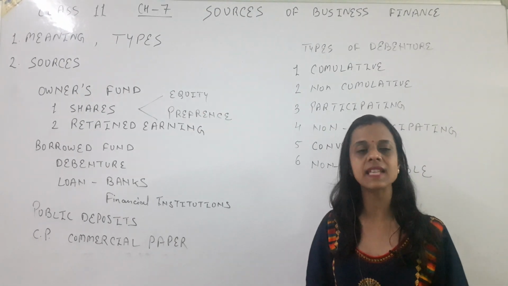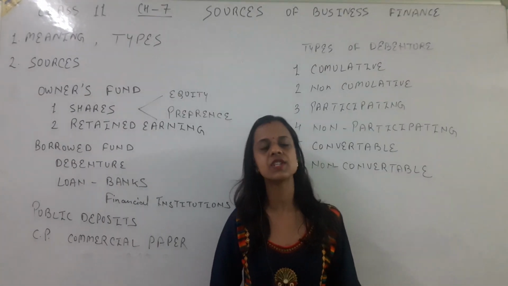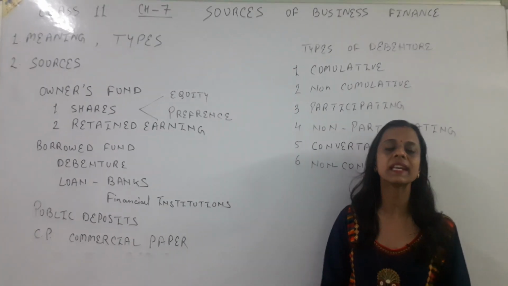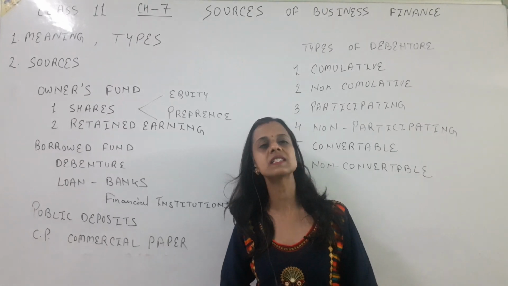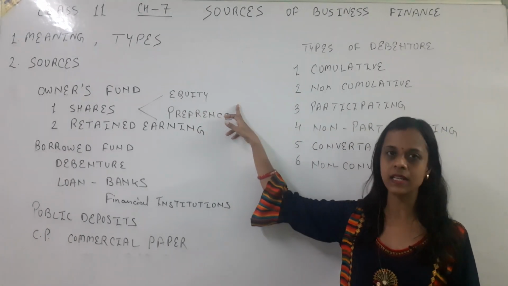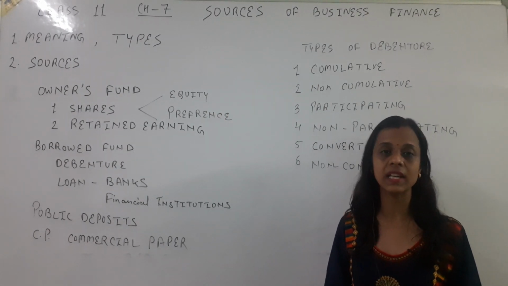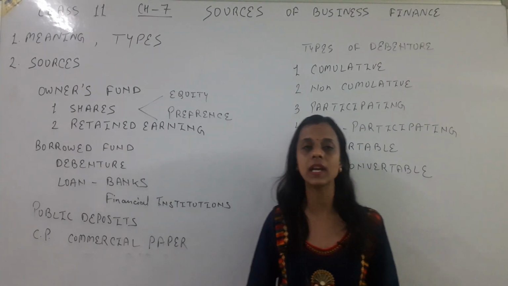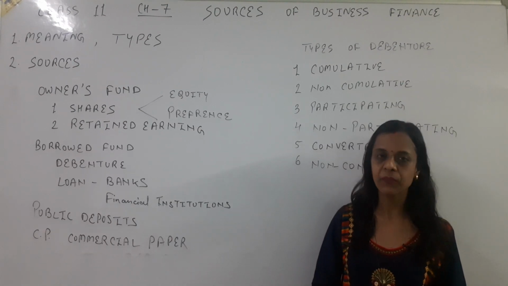This topic is actually important for exam purposes. Sometimes in short questions you can find a question like, what is the difference between equity shares and preference shares? Equity shares are basically those shares that bear high risk. It means they do not have a fixed rate of dividend. If the company is earning well, they will be paid well. If the company is in losses, they are not going to get any dividend.